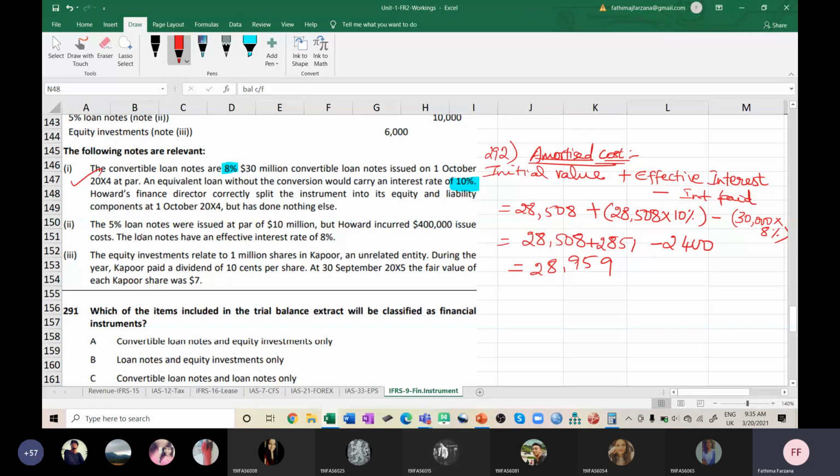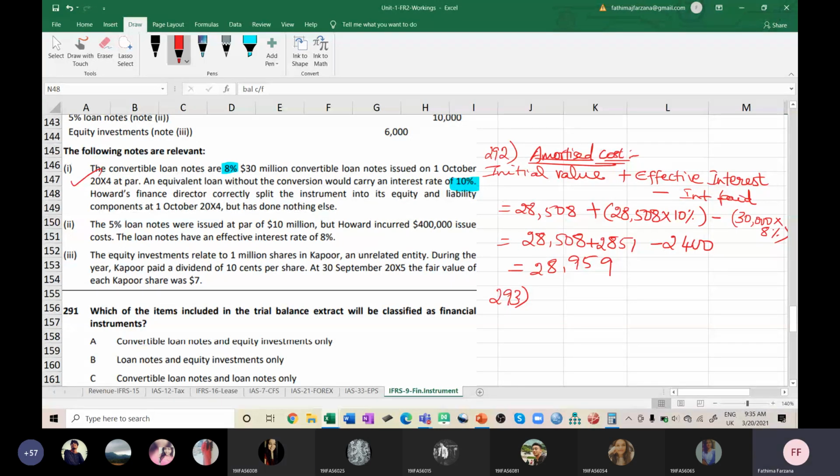293. See, the 5% loan notes were issued at par of 10 million, but Howard incurred $400,000 issue cost. The loan notes have an effective interest rate of 8%. Just now we did one problem like this. So what should be done here? How will we compute? 10 million minus 400,000, and the remaining will be? Okay, with the remaining, what should I do?